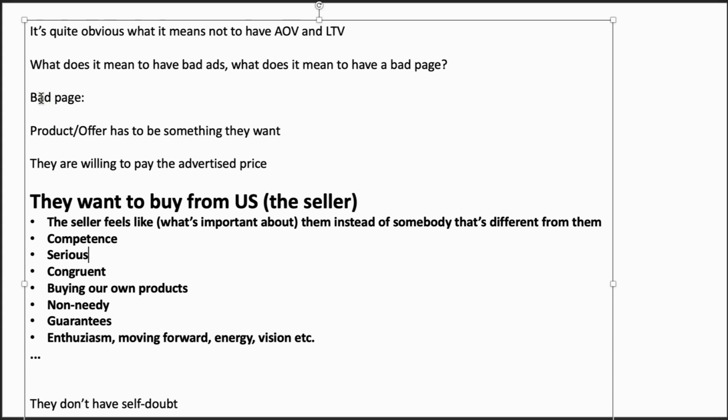That constitutes a failure condition for a bad page. So the other bottleneck is this one. They are willing to pay the advertised price, right? So here we start with copying people that have a particular advertising price, and